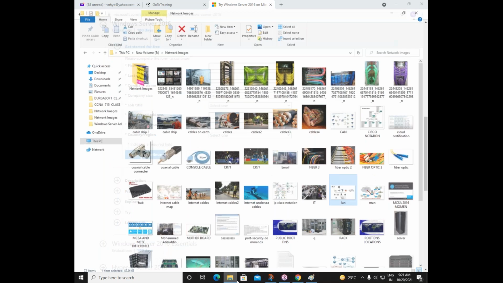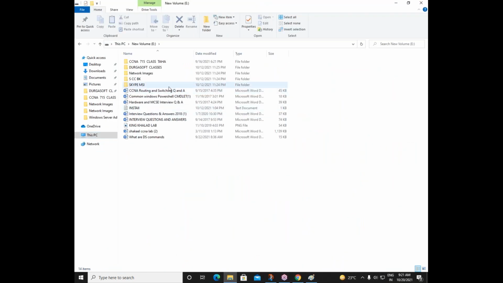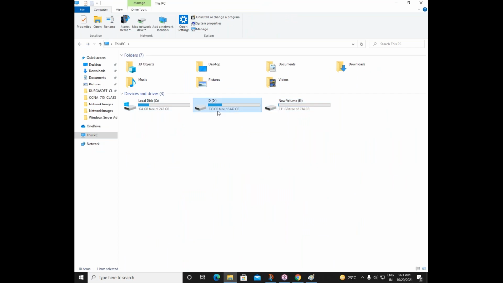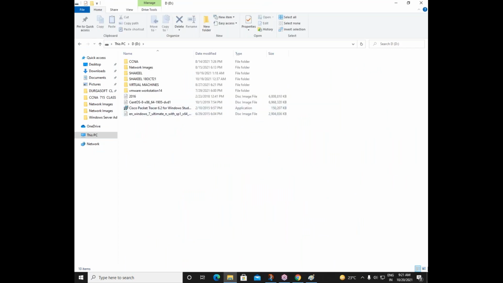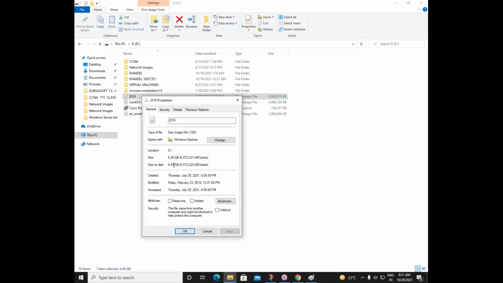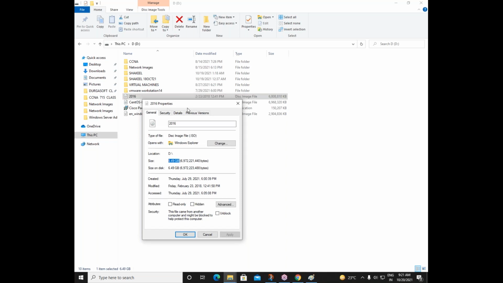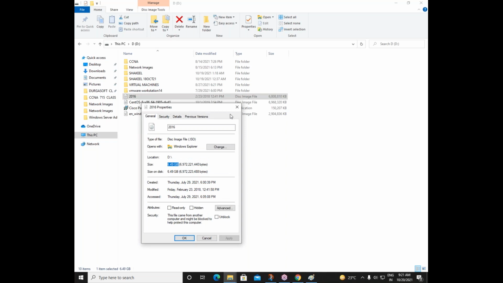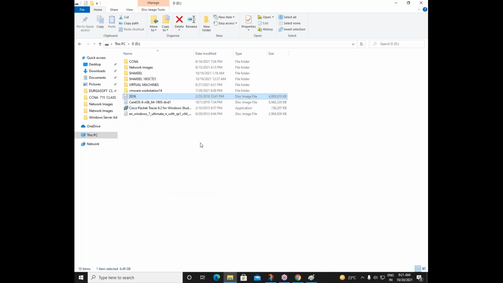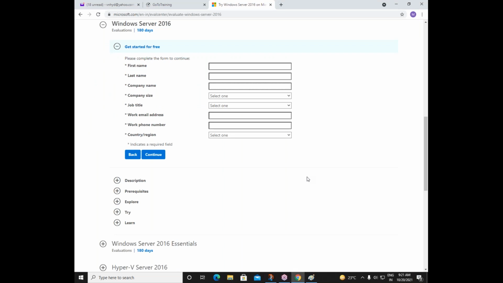If I go to my computer here, all the images I have already downloaded here. See, this is my Windows Server 2016. If I go to properties, can you see this is your ISO image, and the total size of this operating system is 6.49 GB. This image I have already downloaded some years before actually. So I'm using the same image. You also can download the image and use it for your installation and practical purposes. Done. This is the way to download.